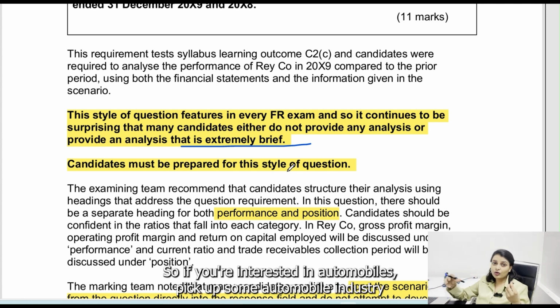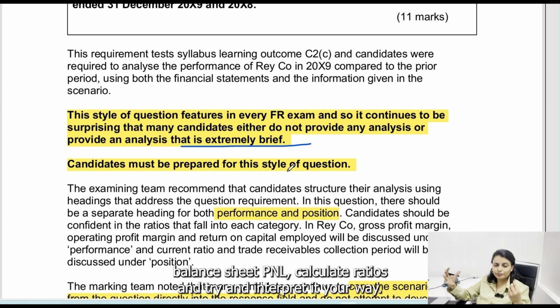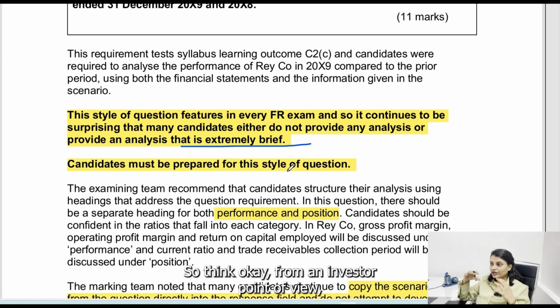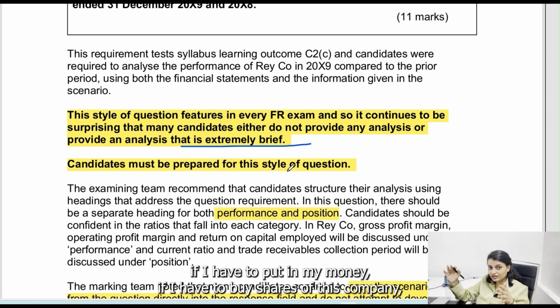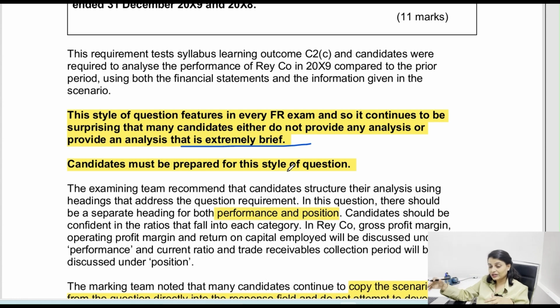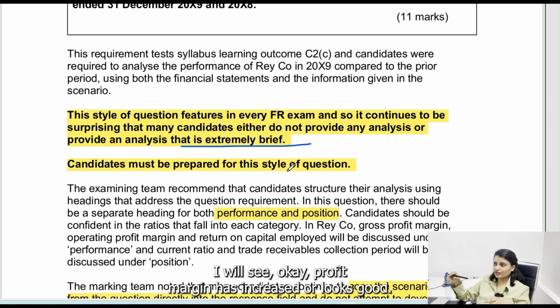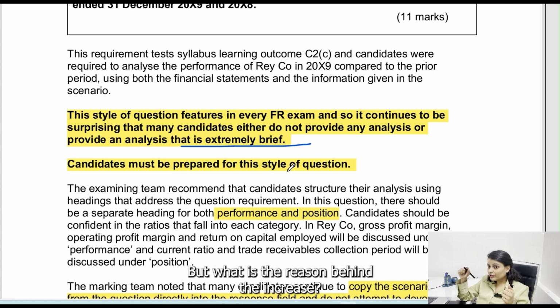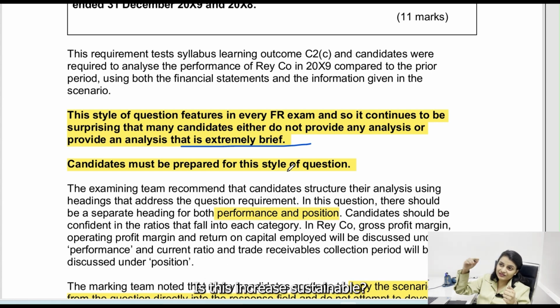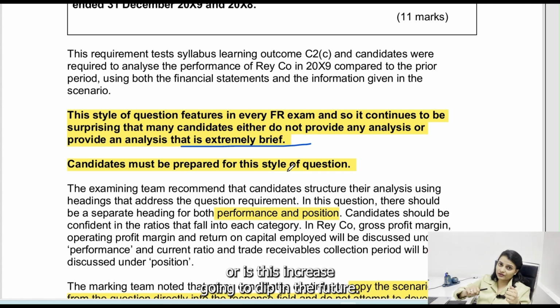So if you're interested in automobiles, pick up some automobile industry balance sheet, P&L, calculate ratios and try and interpret it your way. So think, okay, from an investor point of view, if I have to put in my money, if I have to buy shares of this company, then what all would I see? I'll see, okay, profit margin has increased. Oh, looks good. But what is the reason behind the increase? Is this increase sustainable? Is it going to last for a very long time? Or is this increase going to dip in the future?